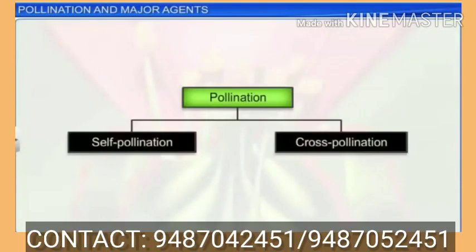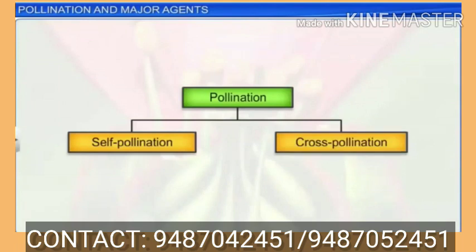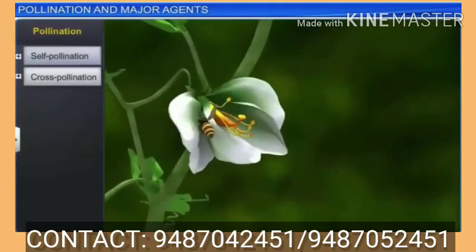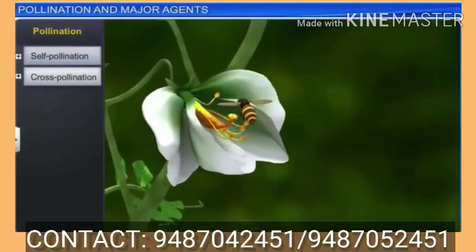Pollination is normally divided into two types. Already you have learned in 10th standard: self-pollination and cross-pollination. Self-pollination is nothing but the transfer of pollen grain from anther to stigma of the same flower, of the same plant.